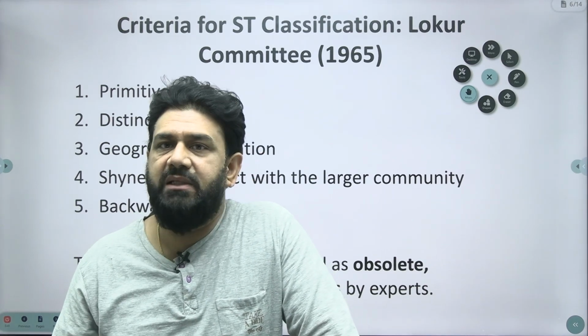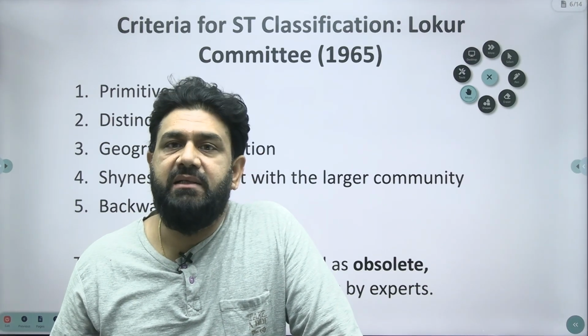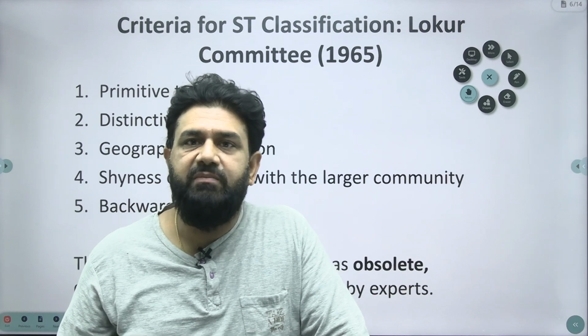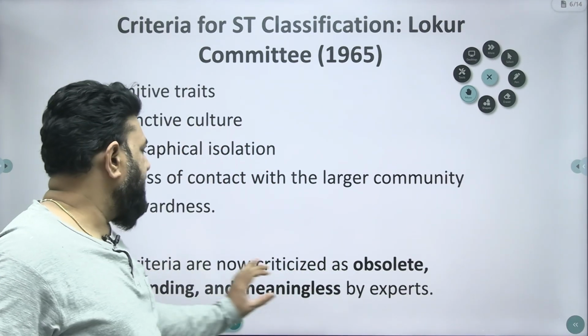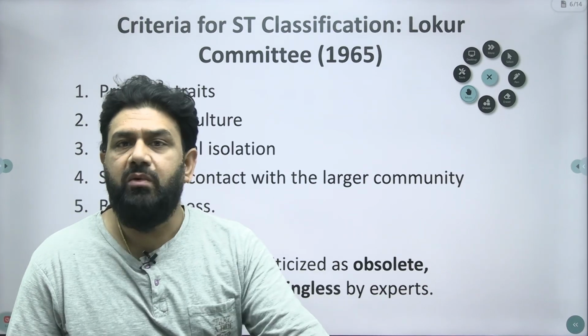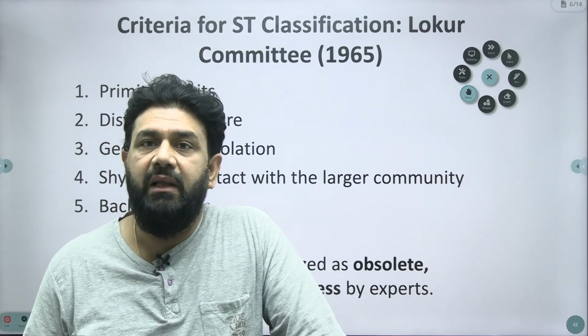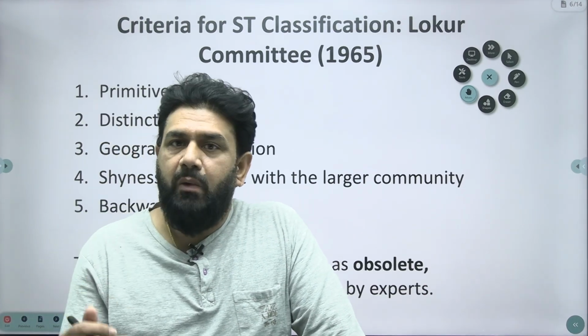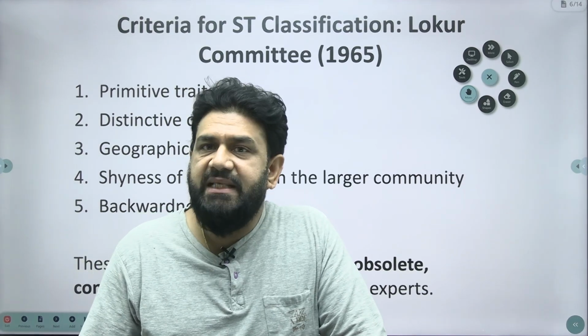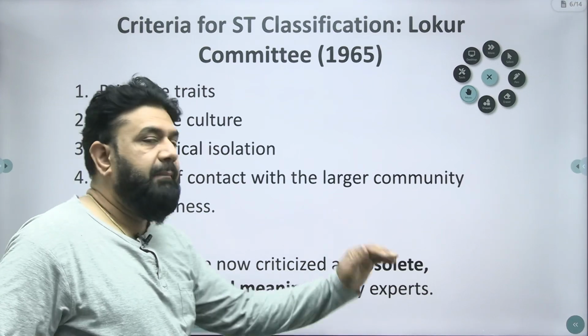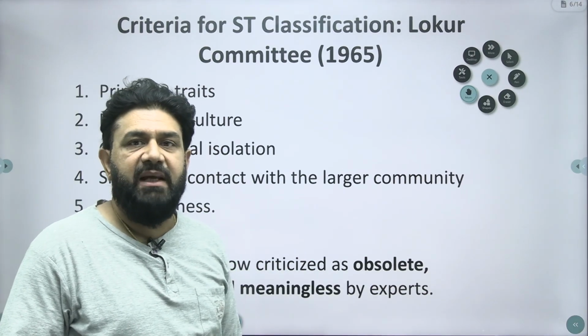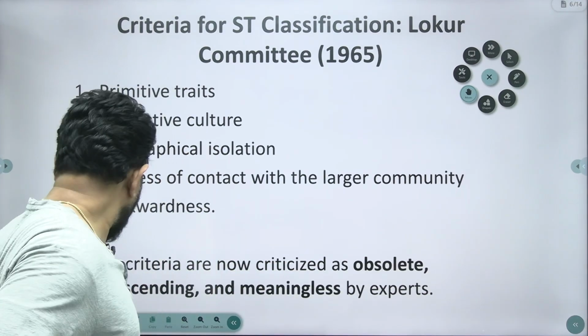Backwardness also is not a very specific and clear-cut criterion, but relative backwardness would become one of the criteria. These criteria are now criticized as outdated, obsolete, and no specific community meets all of them. That is the root cause of the problem here. Various experts now term them meaningless.